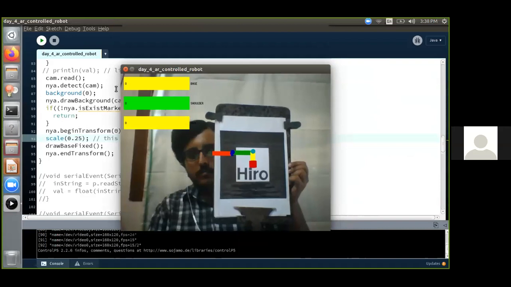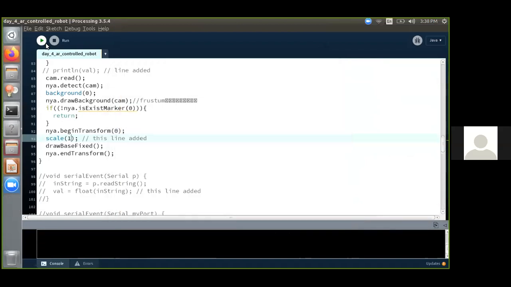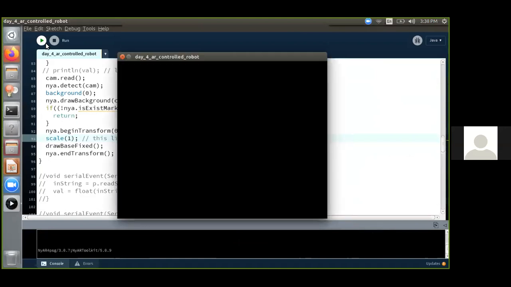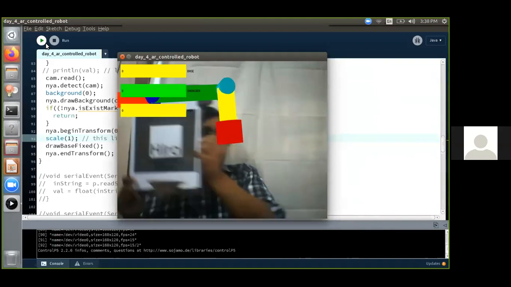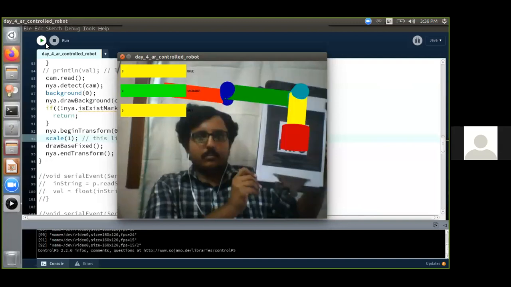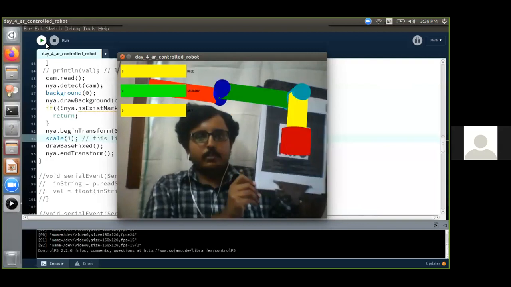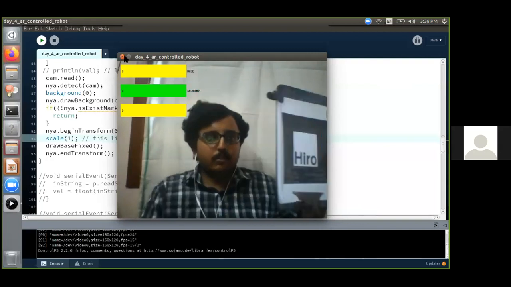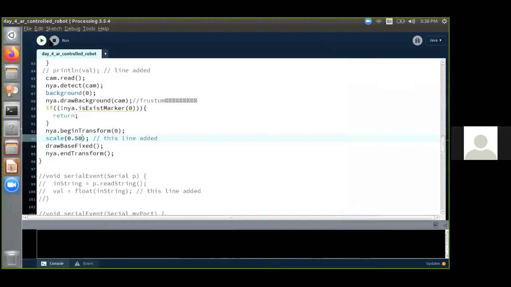And if I give it as 1 and run it, the robo will be very big. You cannot actually see the robo entirely. So you have to give the scale factor as 0.5 in this case, so that you can clearly visualize it properly.